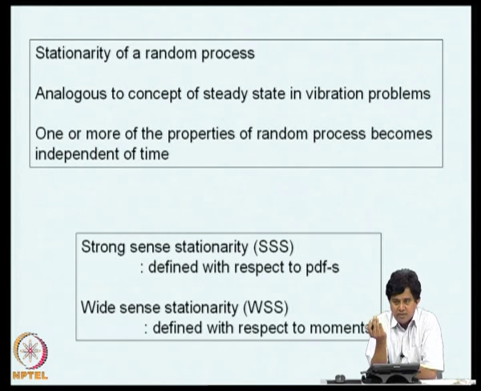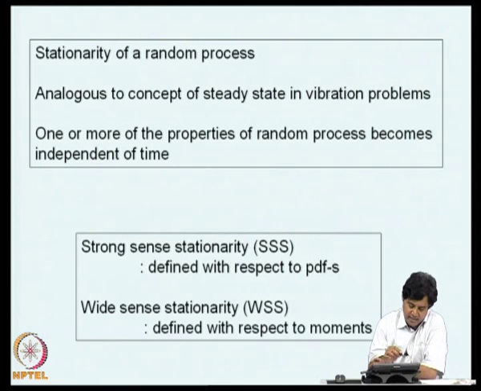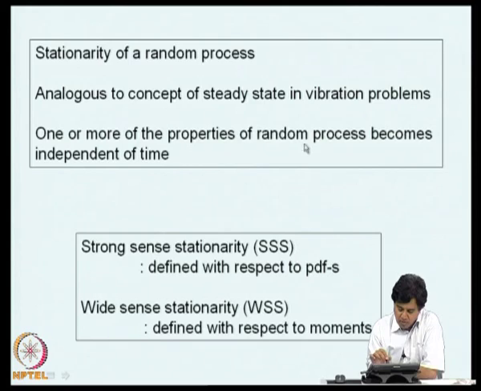What would happen? The response would become harmonic and it will be independent of initial conditions. That means certain properties of the response become independent of time. Then we say the system has reached a steady state. Similarly, we say that a random process is stationary if one or more of the properties of the random process becomes independent of time.